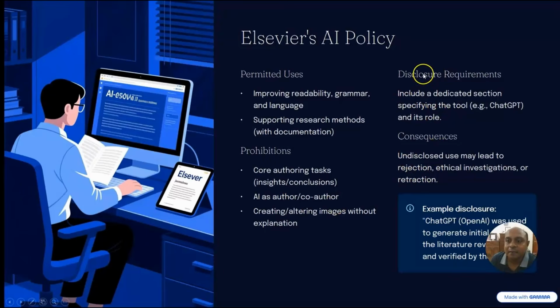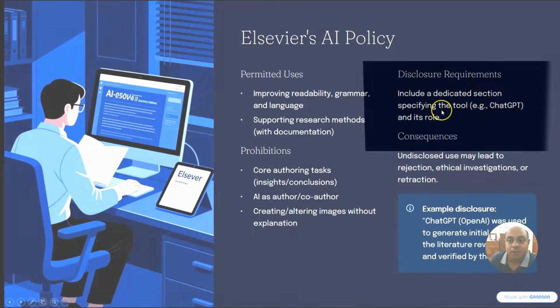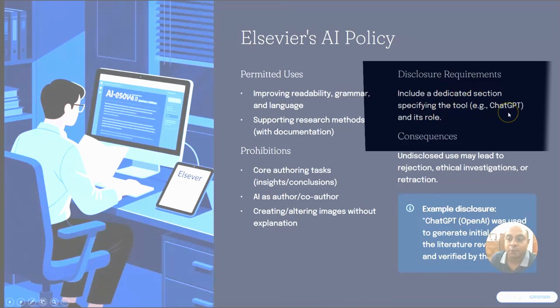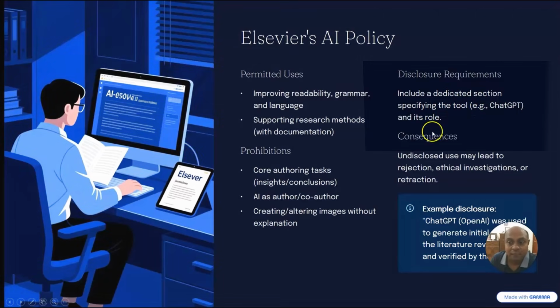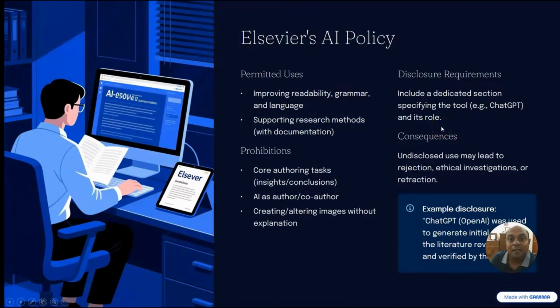As you can see here, the disclosure requirement includes a dedicated section specifying the tool, for example ChatGPT or any other tool, and its role. If you do not disclose or acknowledge that you are using AI for readability, grammar and language, the consequence will be rejection, ethical investigations or retraction.